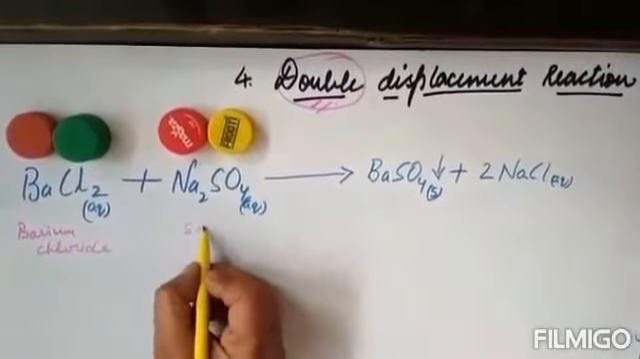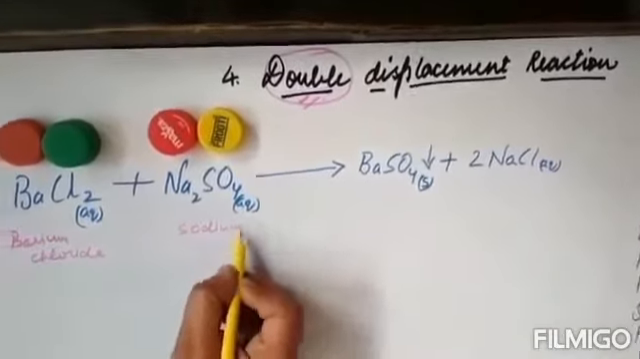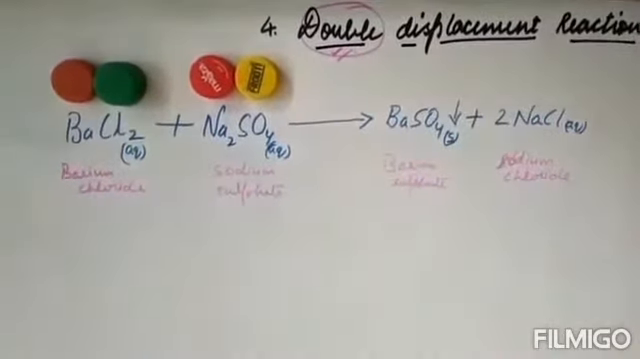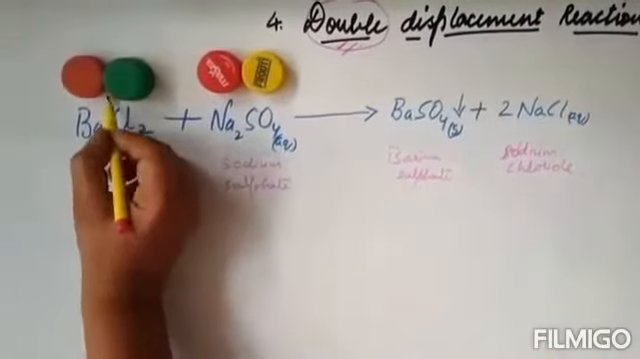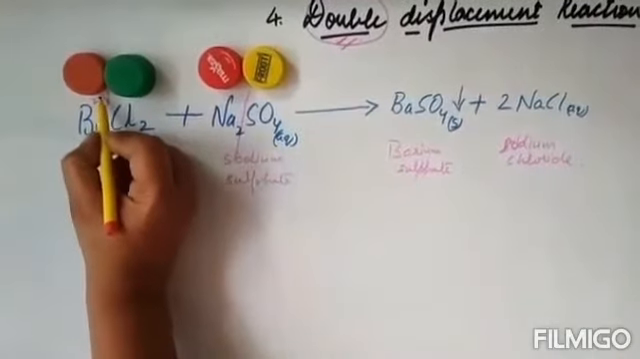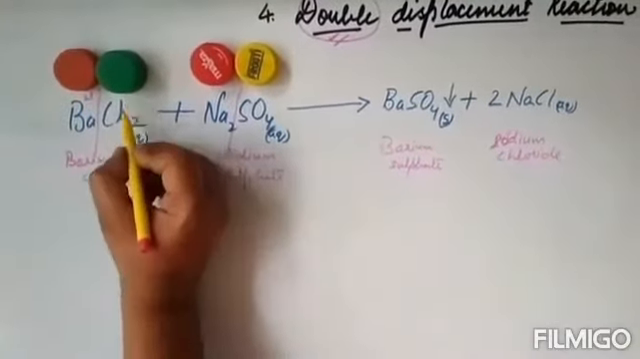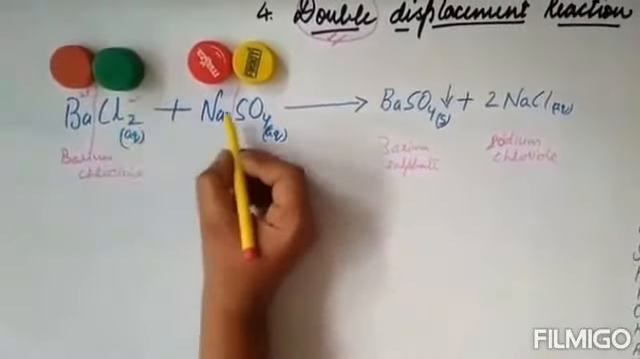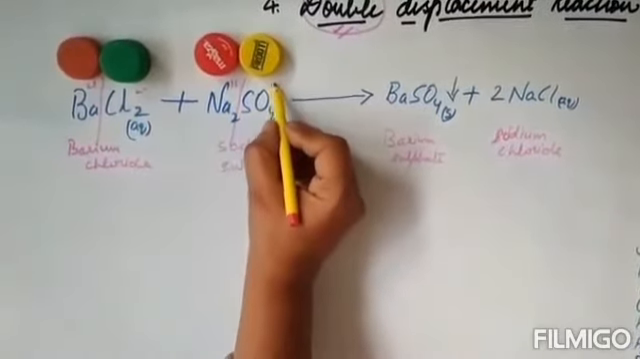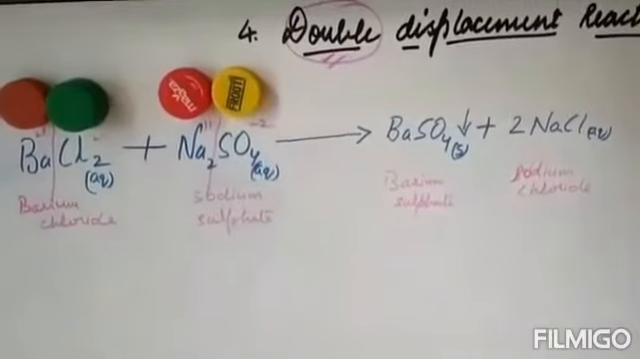Barium chloride, this is sodium sulfate. So now what is happening over here? This Ba, if I simply break it down, Ba used to have a charge of 2 positive, Cl as 2 are there, so 2 negative, Na plus 1 and sulfate minus 2.